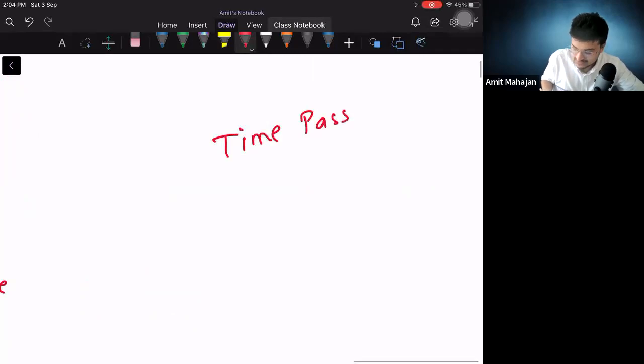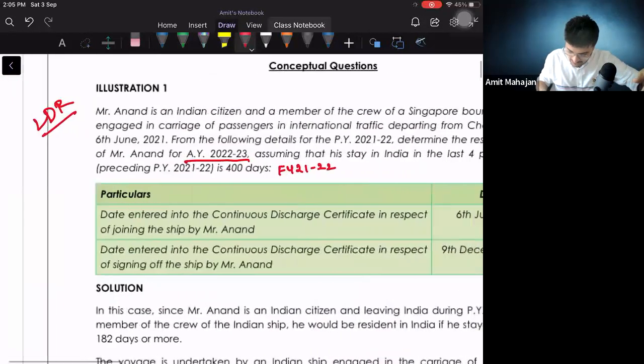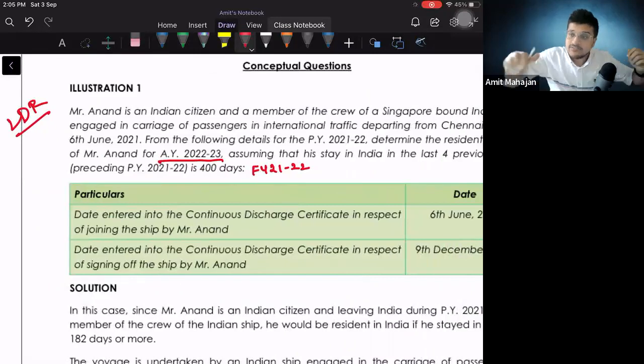टाइम पास कर रहा है, टाइम पास. पूरा ये पॉइंट है ना, ये पूरा सेंटेंस है ना, ये टाइम पास कर रहा है. क्यों? Because we just now understood that he is leaving India as a crew member of Indian ship, which means he is falling under the exceptions, which means for him the second basic condition is not applicable. What was second basic condition? The second basic condition was 60 days plus 365 days in the last 4 years.